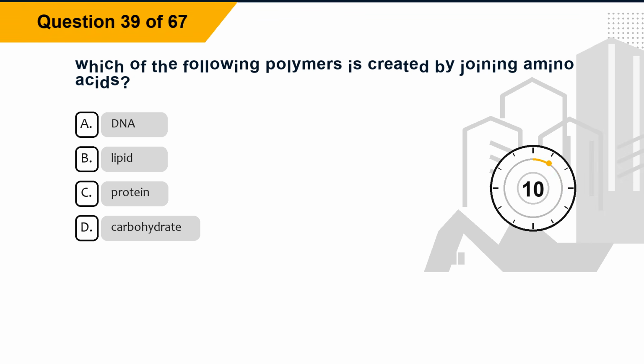Question 39. Which of the following polymers is created by joining amino acids? Option A, DNA. Option B, lipid. Option C, protein.